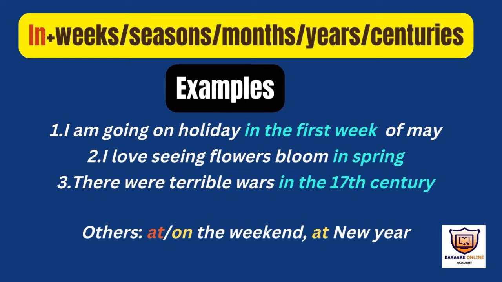Here are the examples. Example number one: I am going on holiday in the first week of May. We have first week, so we have to use in. Here we have spring, which is a season. We are using in. Here we have a century, 17th century. We have to use in. For example, there is an exception. For example, if we have weekend, we have to say at the weekend.